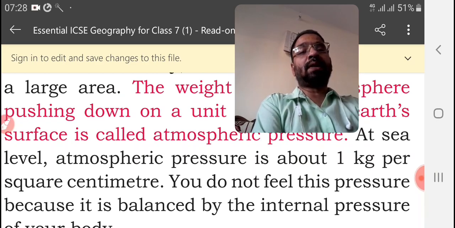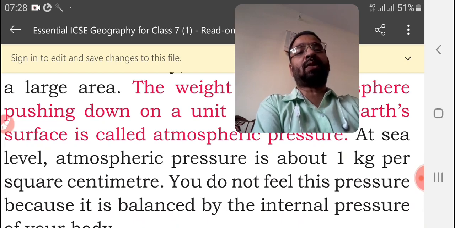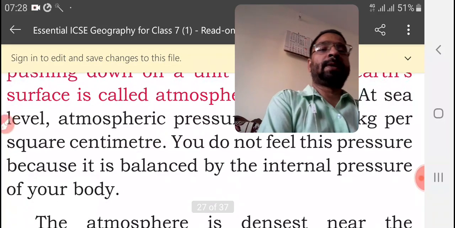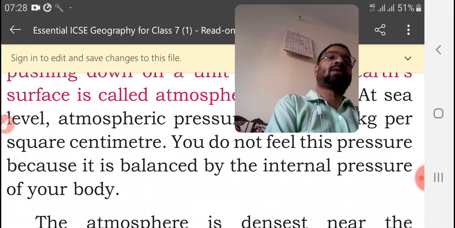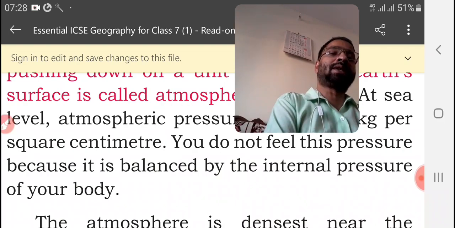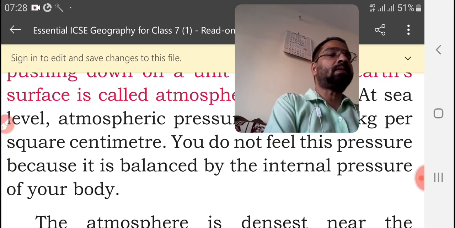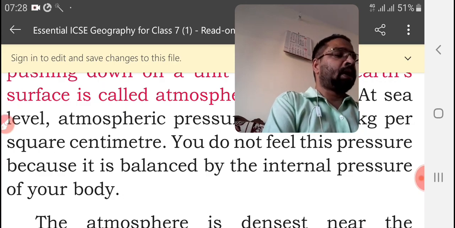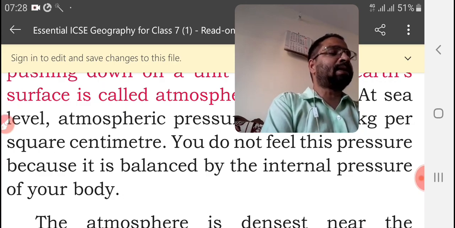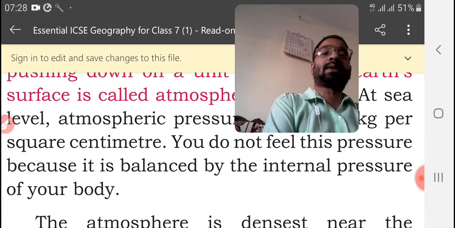Do you not feel this pressure? Because it is balanced by the internal pressure of your body. That is why we are not feeling it, because it is getting balanced by the internal pressure of our body. And now, the atmosphere is the densest near the earth's surface.